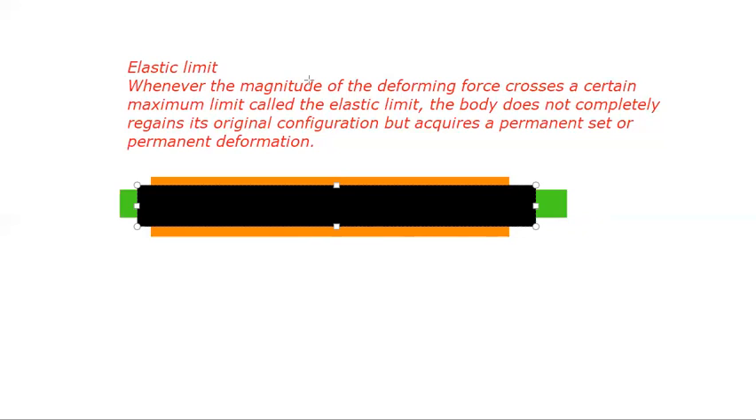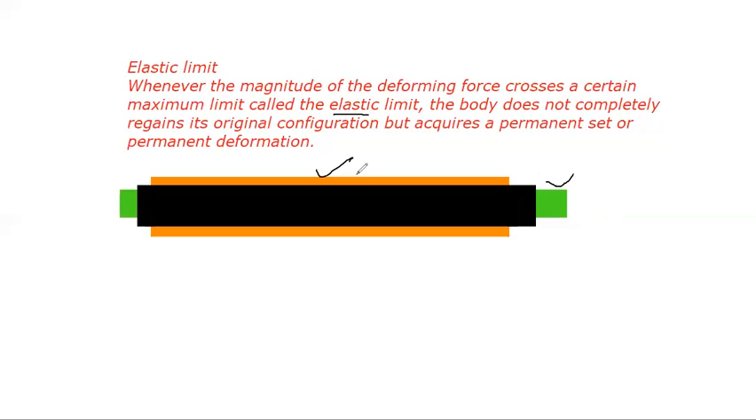Originally the body was this yellow one. When the deforming force was present, it was like the green one, and when the deforming force was withdrawn, the body has now become like the black one. When F3, a certain maximum force, is applied, the body will never regain its original configuration. It will develop a permanent deformation or permanent set. That maximum value of force is known as the elastic limit.